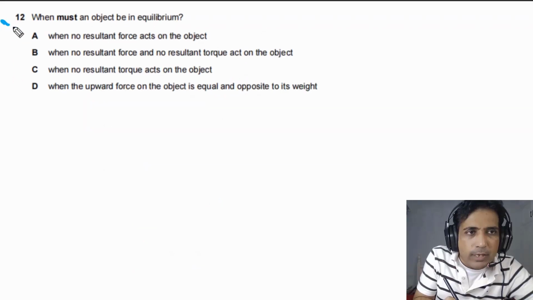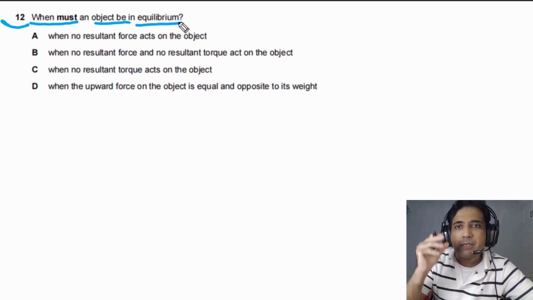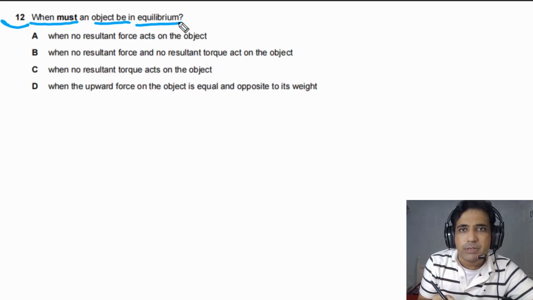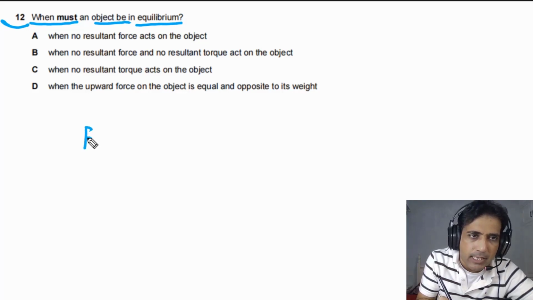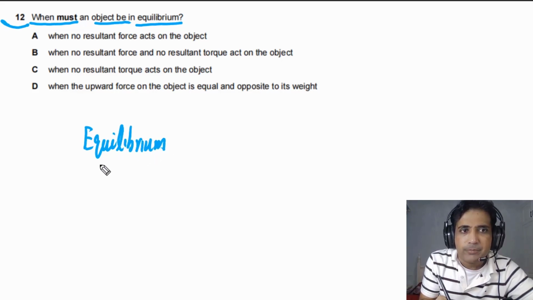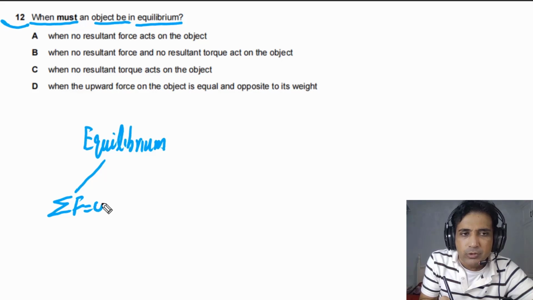For question number 12, we need to find out when must an object be in equilibrium. This is a typical type of question. They will ask you this question in different ways. Simply you need to understand when an object can be in equilibrium, meaning what are the basic conditions for an object to be in equilibrium. The first condition is that the sum of the forces acting on the object has to be equal to 0.